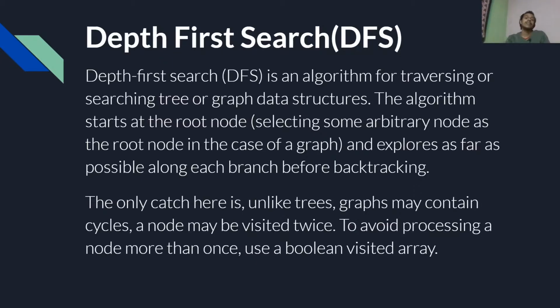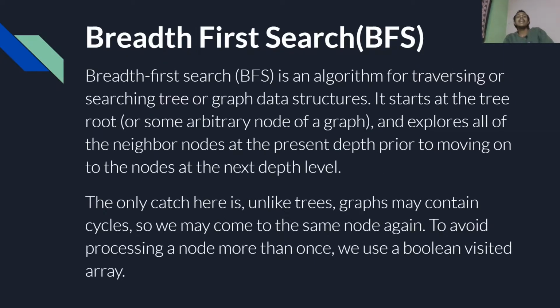So DFS is where we pick a node and explore it as far as possible along each branch before backtracking. Now we have another algorithm, that is breadth first search, that stands for BFS. Again, breadth first search is an algorithm for traversing or searching tree or graph data structures. We already have discussed that.